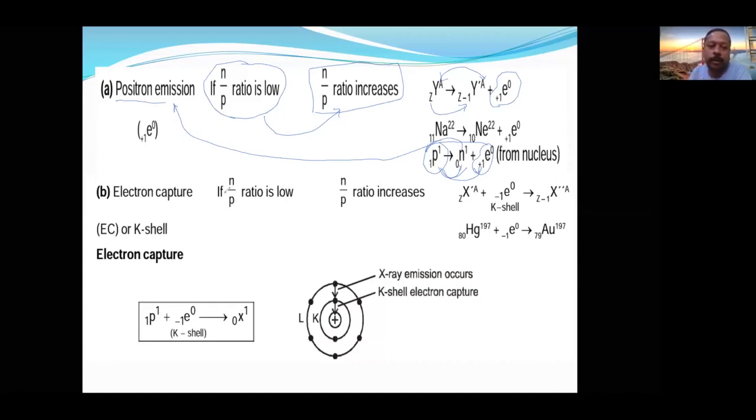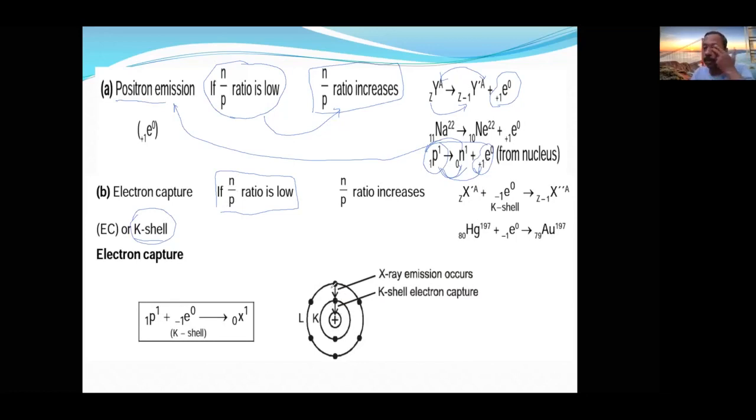Next, electron capture. It is also called K capture, because it accepts an electron from the K shell. See here, this is positive, this is the electron.